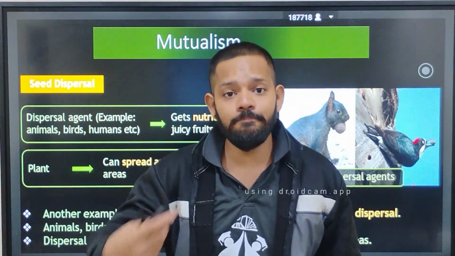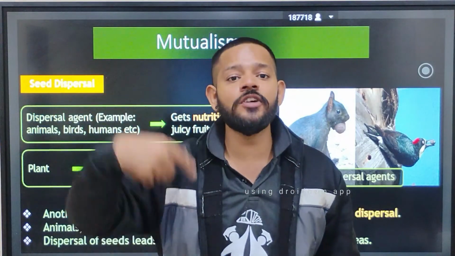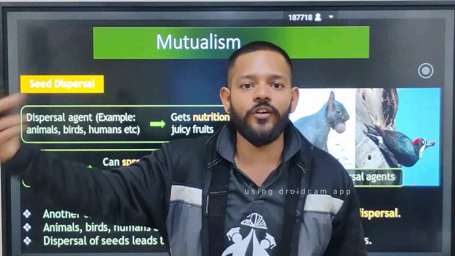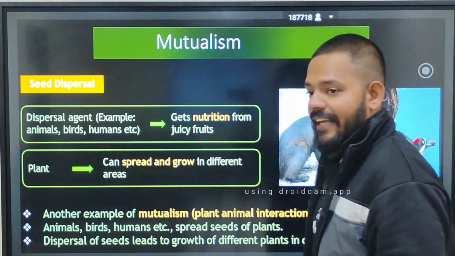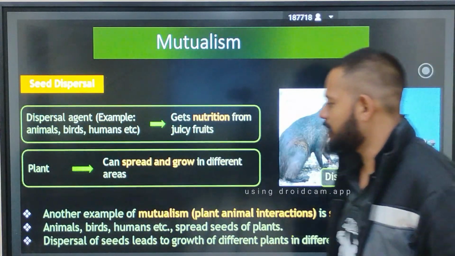Okay, so you are helping that plant to make its progeny go ahead in a new environment. Especially in a new environment, that progeny is going to rise. So the plant can spread and grow in different areas. Another example of mutualism, plant-animal interaction, is seed dispersal.